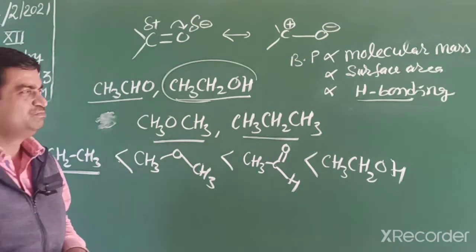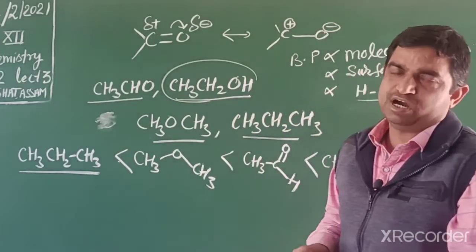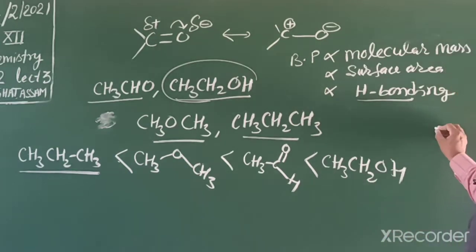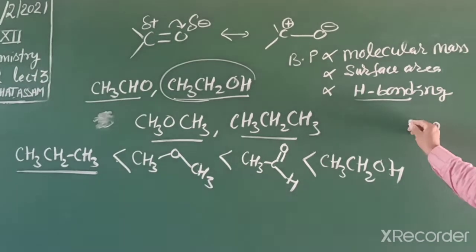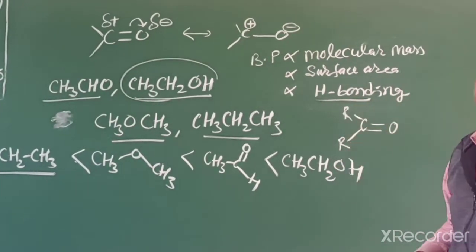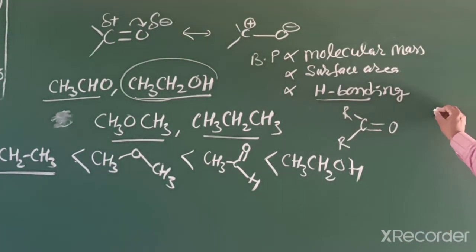Another property is miscibility. Lower members of carbonyl compounds are miscible with water. Lower member means if I write a compound in this way, a ketone, lower member, normal acetone, or an aldehyde, when I mix it in water, it can make intermolecular hydrogen bonds with water.